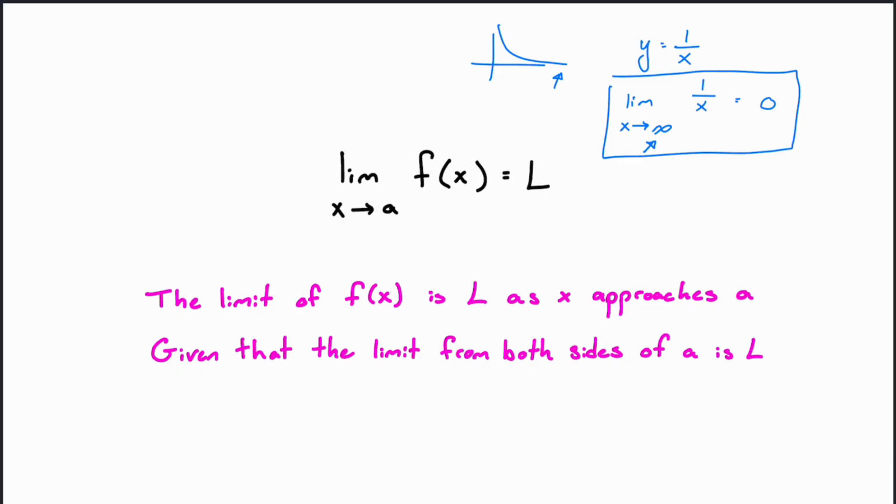But that is generally how these limits are set up. So we've got the limit as x approaches a number, and here we were looking at infinity. As x approaches a of the function f of x, that equals L. So this is the limit of f of x is equal to L as x approaches a, given that the limit from both sides of a is L. This is something that we're going to have to look at a little bit more. Given that the limit from both sides of a is L, what does that mean? Well, we'll take a look at that.